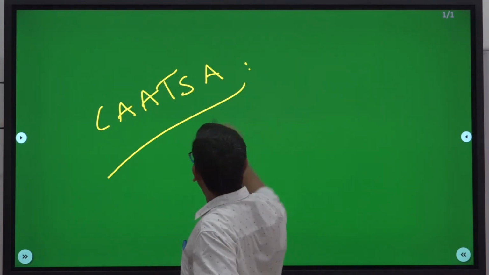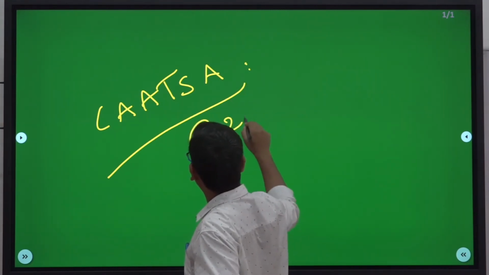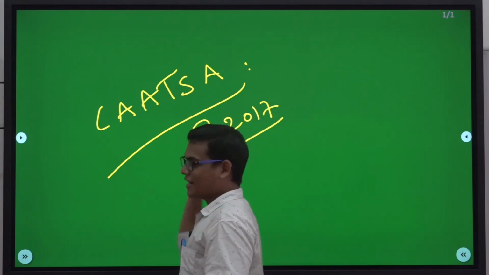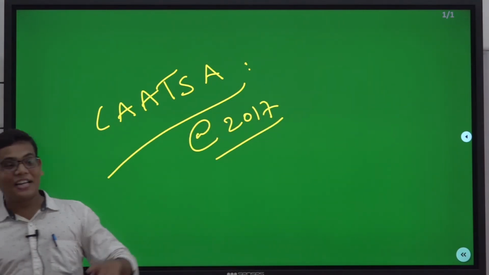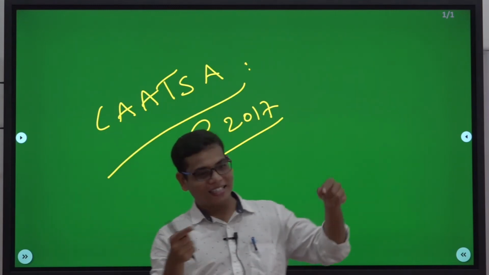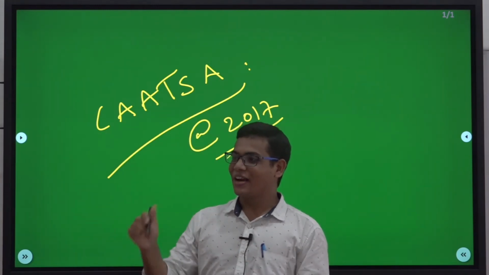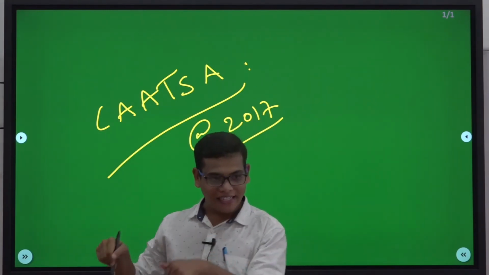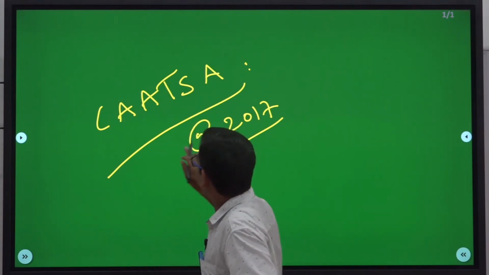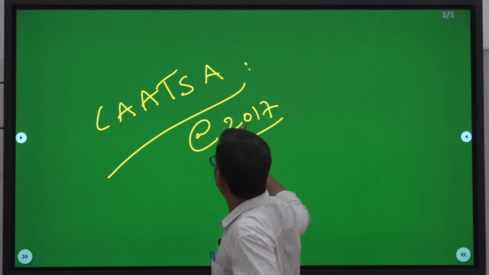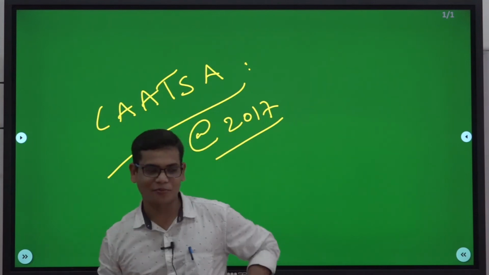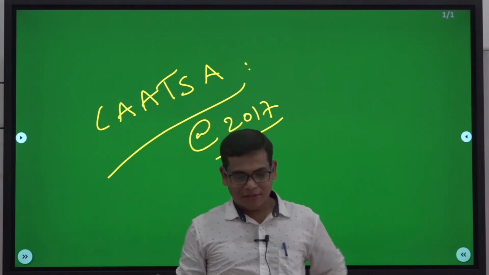When this act was legislated, you have to be very clear: 2017. Our informal agreement started in the year 2016. A formal agreement was written in 2018, but this legislation was brought in the year 2017. I'll come to the importance of 2017.